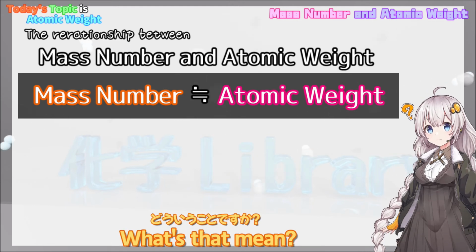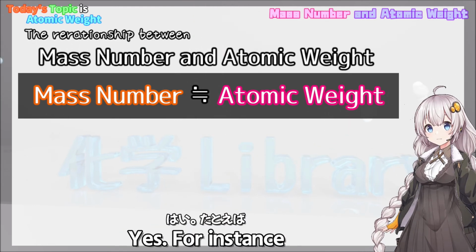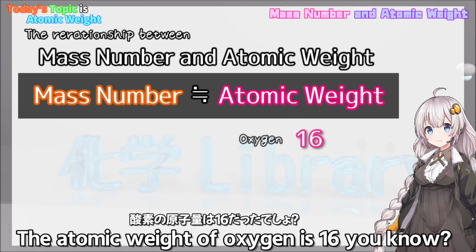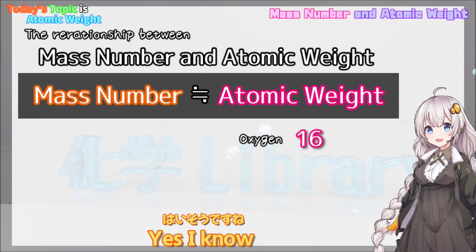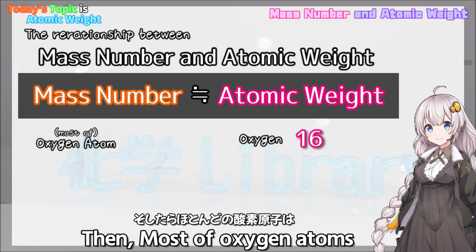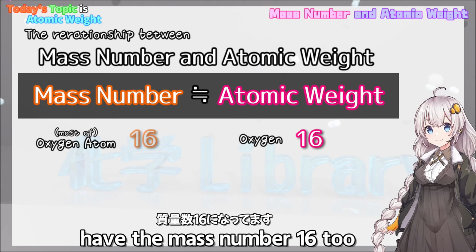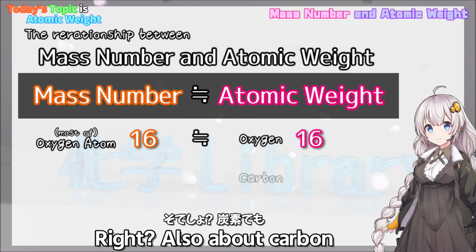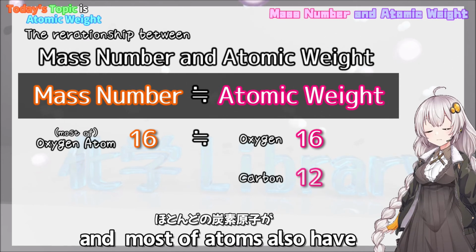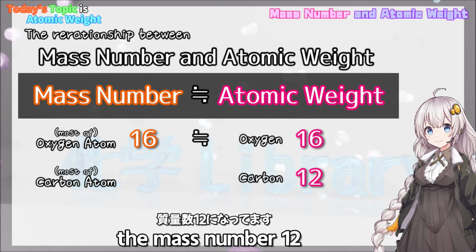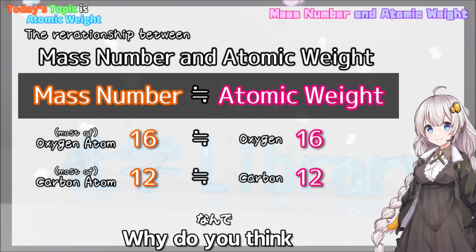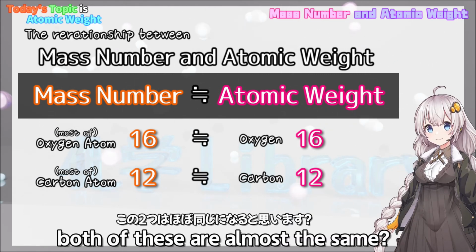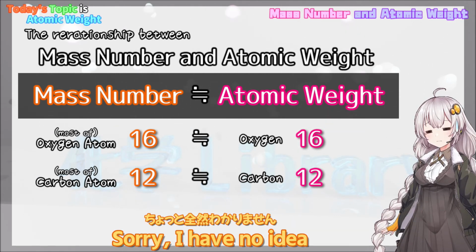Really? What does that mean? For instance, the atomic weight of oxygen is 16, you know? Yes, I know. Then, most oxygen atoms have the mass number 16 too. Oh, it's the same. Also for carbon, the atomic weight is 12, and most atoms also have the mass number 12. Why do you think both of these are almost the same? Sorry, I have no idea.